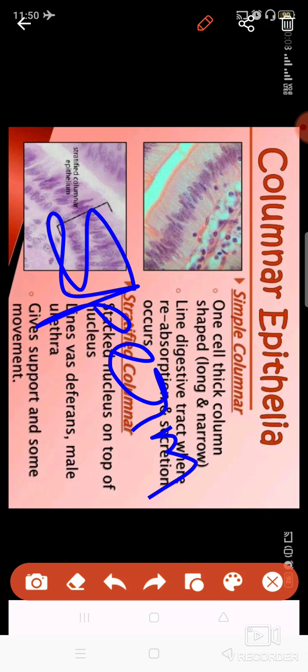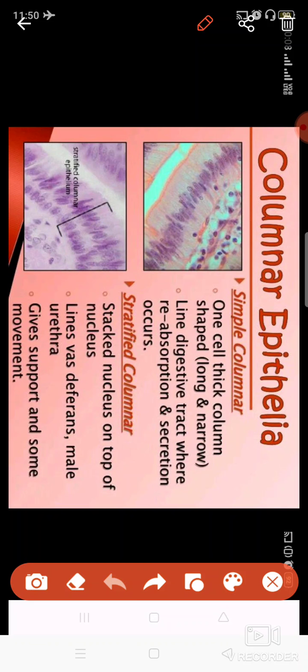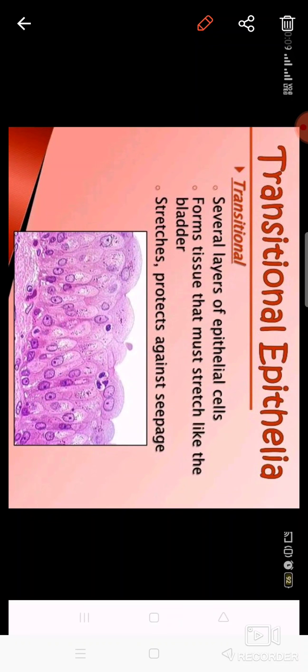That is because its diameter changes once the sperm travel through it, so it actually allows the movement of the sperms. Other than that, the urethra of the male also changes its shape and size. That is why it is present there. Stratified columnar basically have the capacity to stretch a bit due to their length, so it is present there.